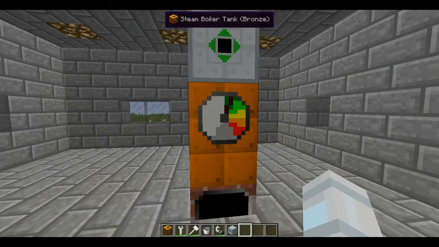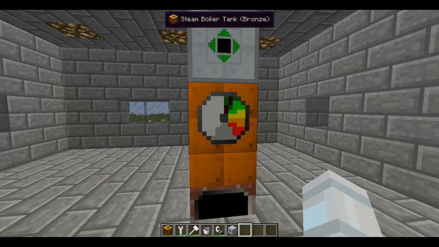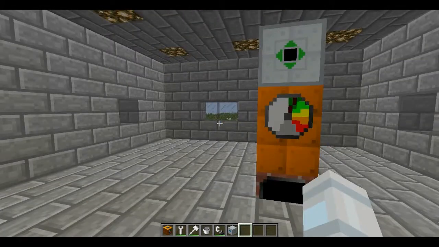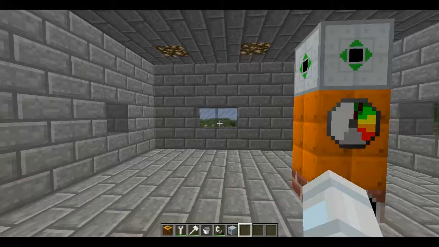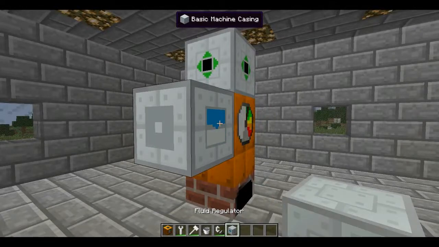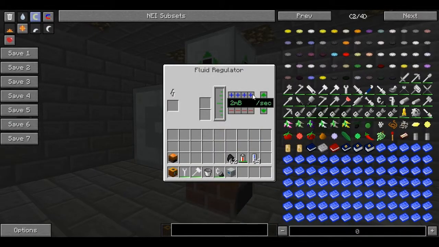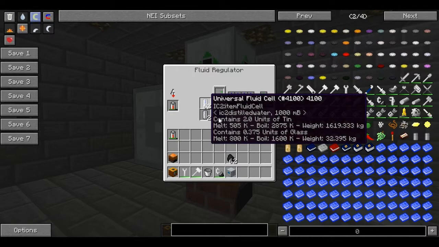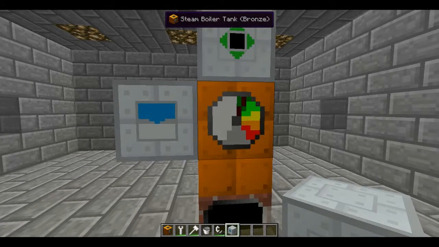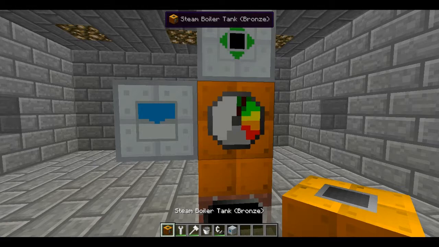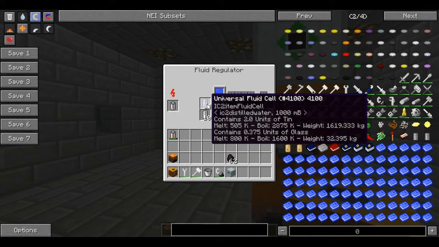You don't always need to place water manually. You can pump water inside of it using some pipes or auto machines, like the Industrial Craft 2 fluid regulator. If you place one regulator here and set it to insert your water for you, it's gonna do it. Let's place this distilled water on it. It will not accept now because it is working with water. You can use either water or distilled water.